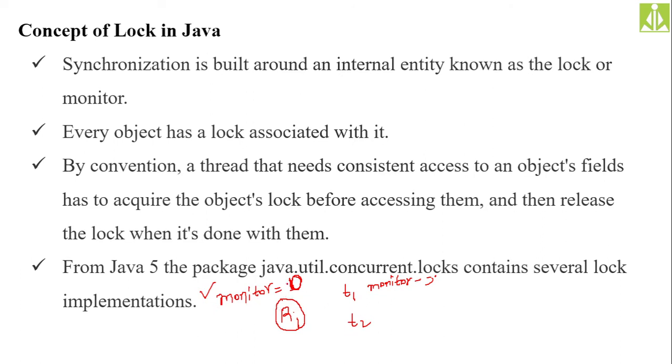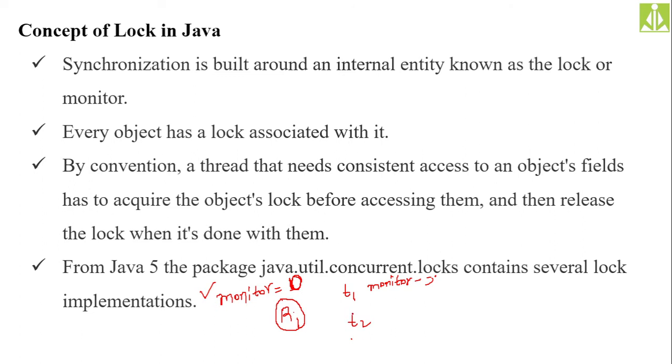Monitor value is 0. So can T2 gain the access of R1? No, it will not gain. Why? Because the monitor value should be 1 in order to gain the access. So because the monitor value is 0, T2 will be restricted, or T2 will be excluded from the access, we can say.